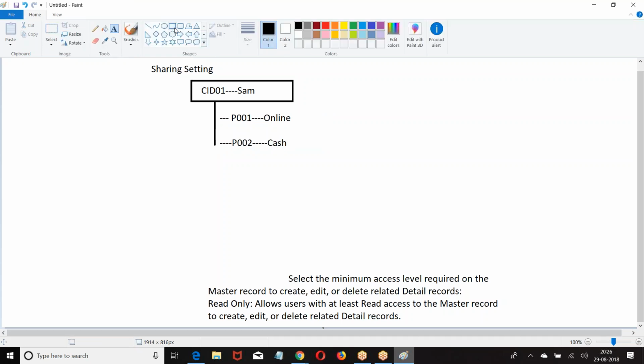It is a parent record, and this is a child. Now in my organization, I have a couple of users.